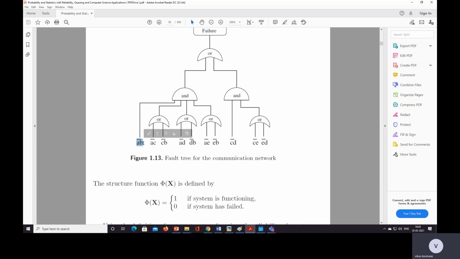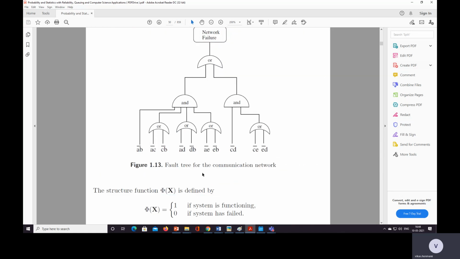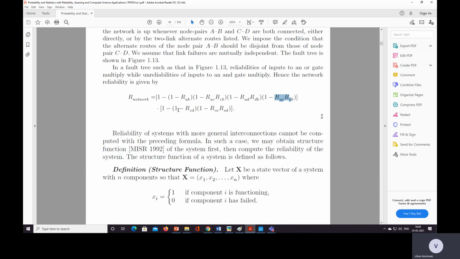Initially 1 minus RAB, then ACCB, then ADDB, AEEB: 1 minus RADDB, 1 minus RAEEB. So this is the whole 1 minus, then into 1 minus RCD, 1 minus RCED.